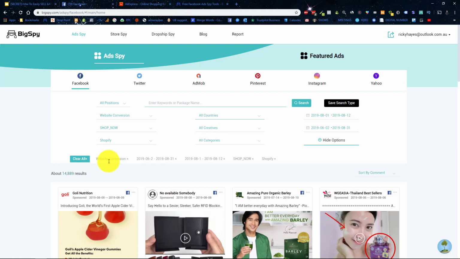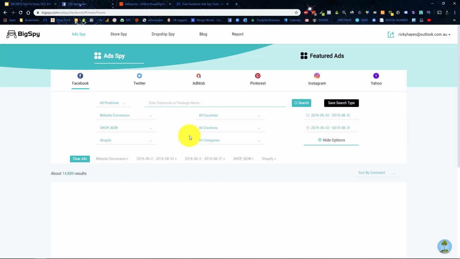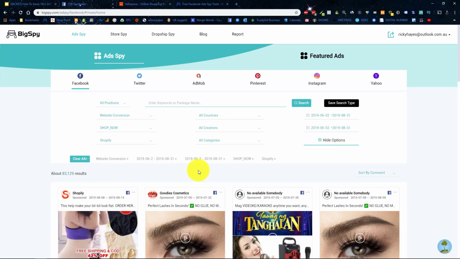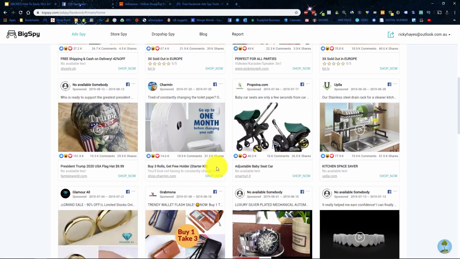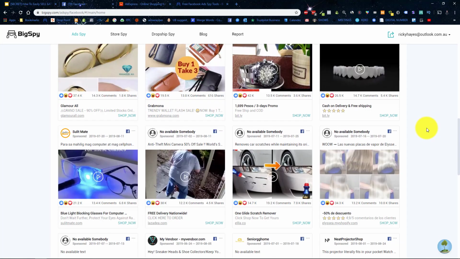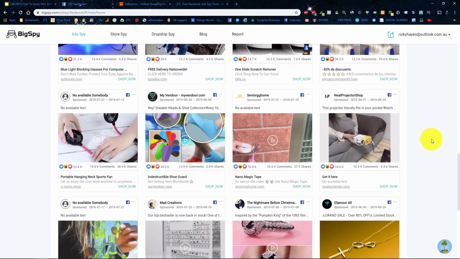Now, we can see here from this simple filter search in the last 3 months, just to show you, that I've gotten 15,000 search results, 15,000. And you can see here we've got a number of products probably already seen. Okay, it's not hard to come across them. We've got tons upon tons of ideas. But a lot of these are very saturated.